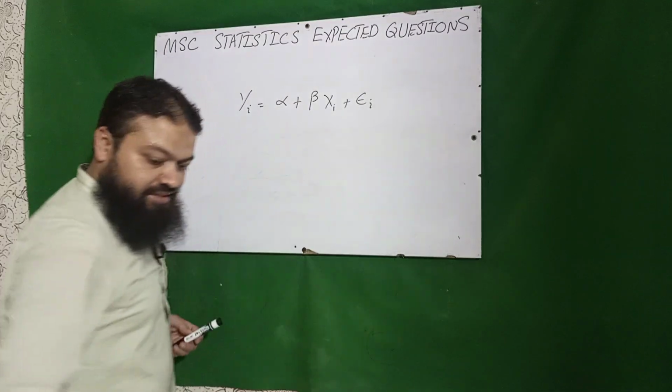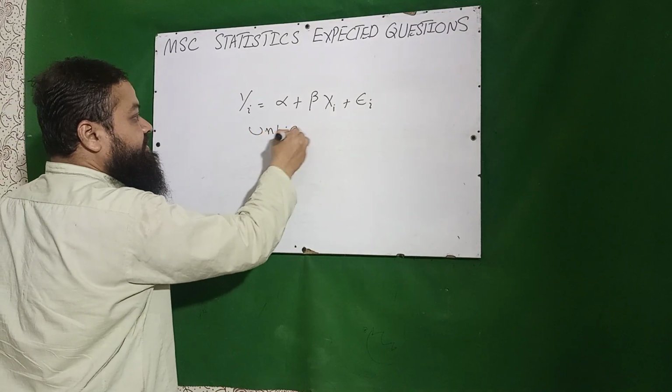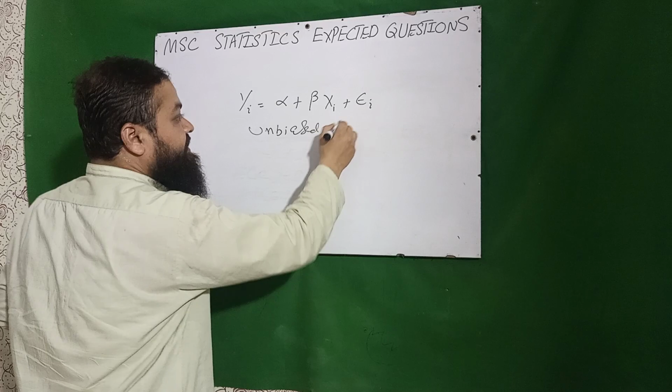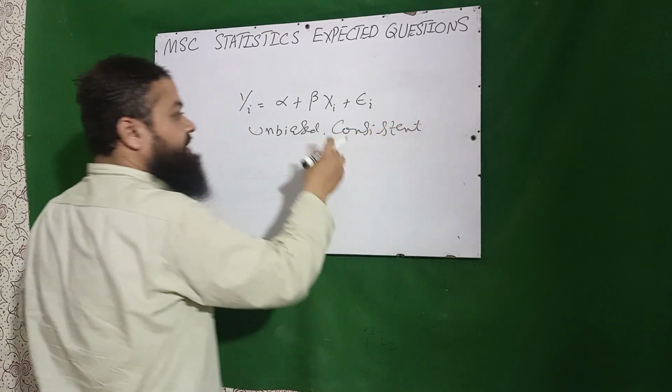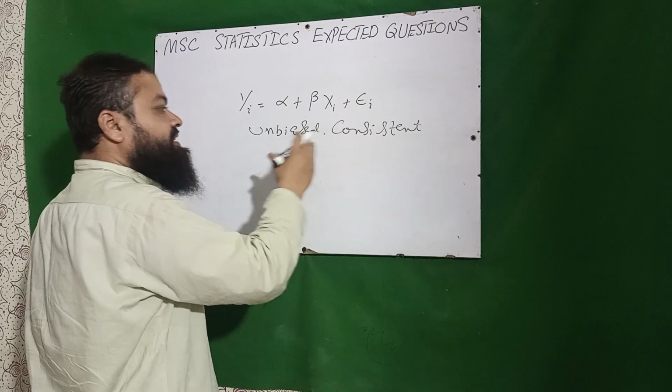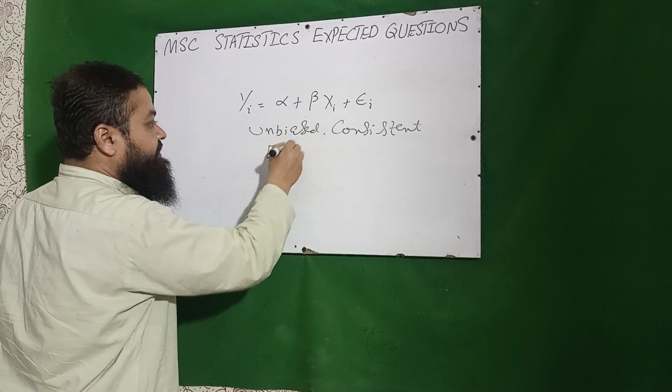And then the estimators are unbiased. They are consistent. When we increase the sample size, the variance becomes close to 0. These are efficient.